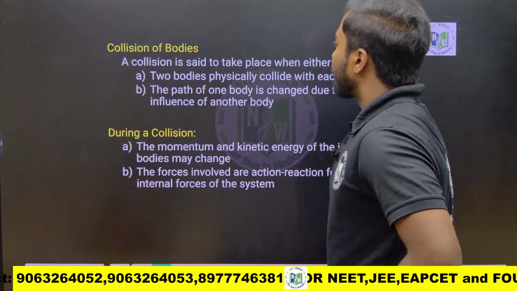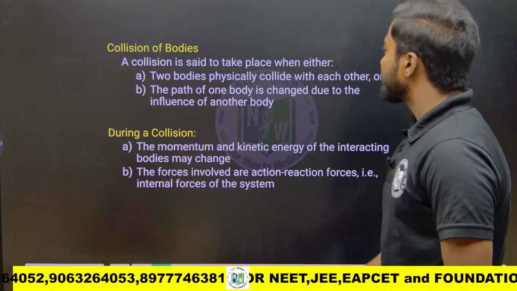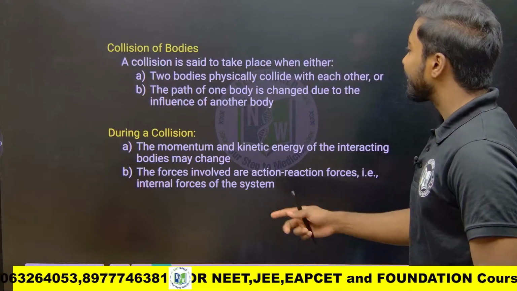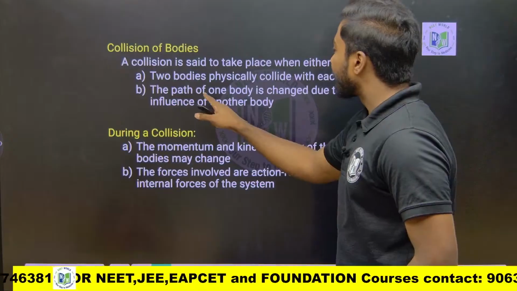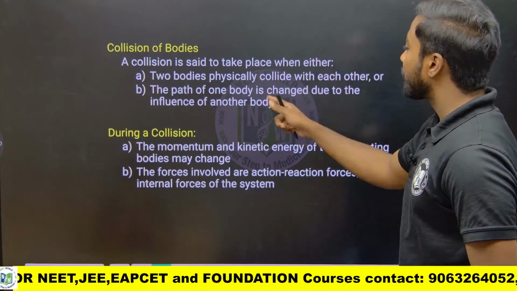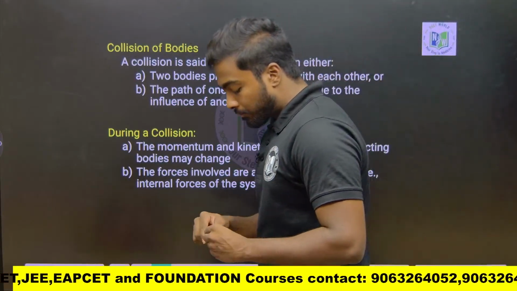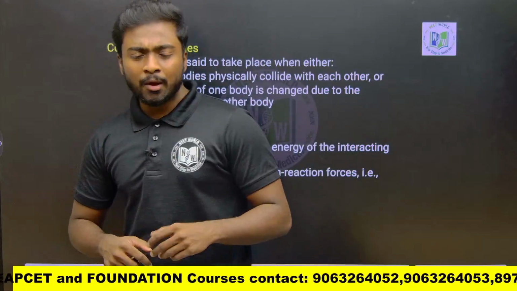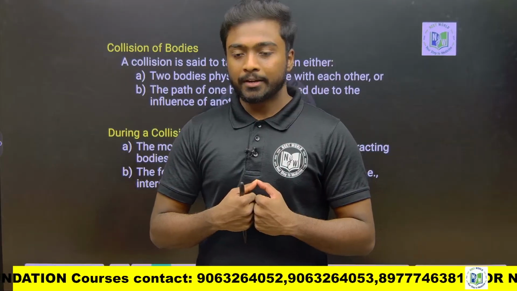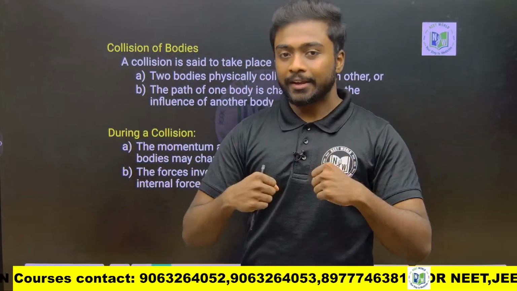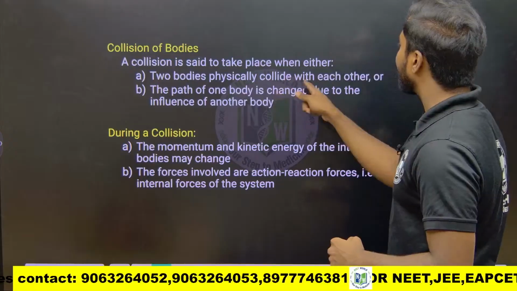The first thing: collision of a body. Collision of a body is said to take place when either two bodies physically collide with each other, or the path of one body is changed due to the influence of the other body. For example, on a one-way road, two cars are coming opposite to each other and dashing into each other. That is two bodies physically colliding with each other.